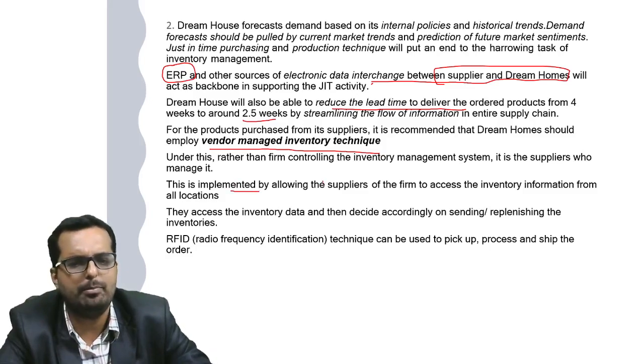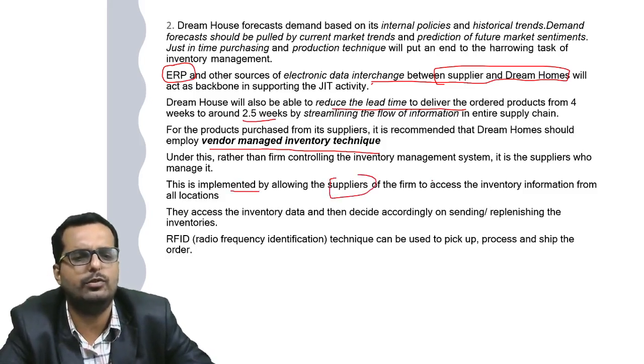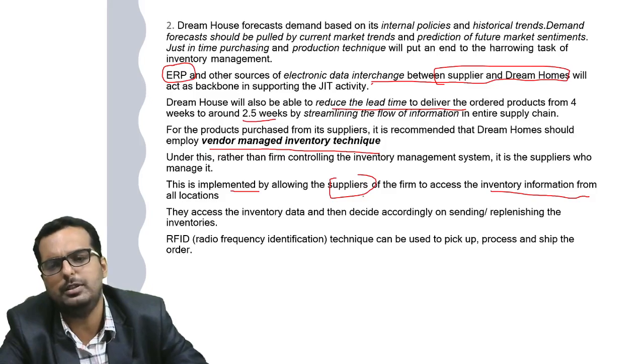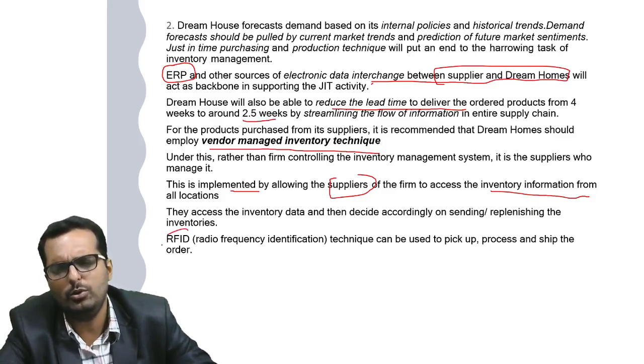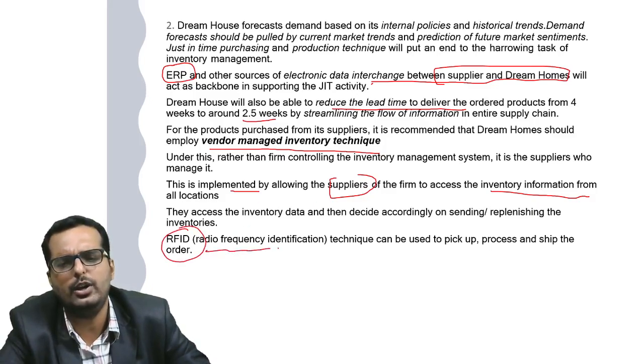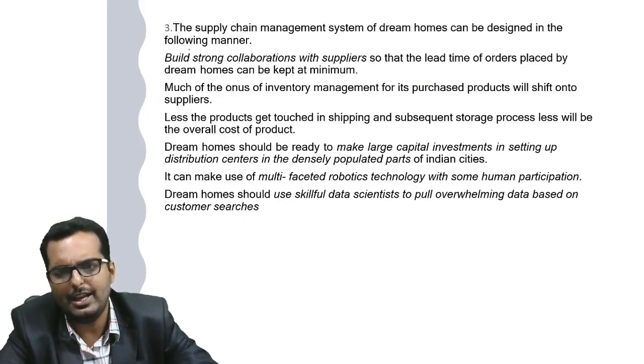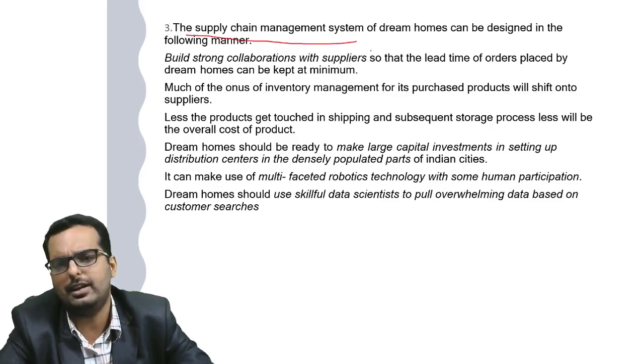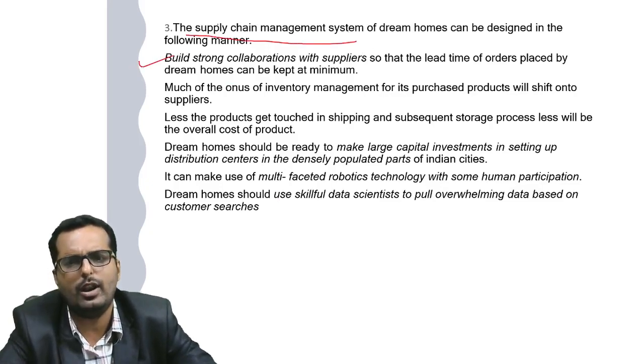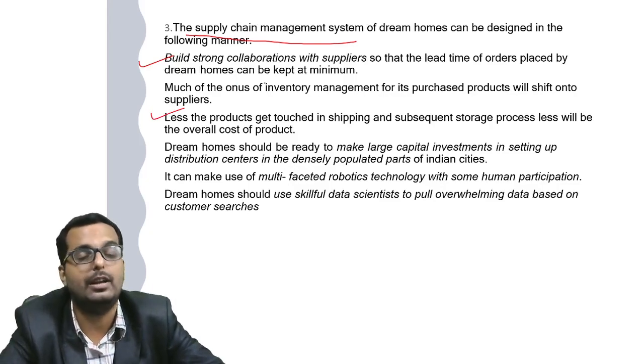This can also be implemented by allowing the suppliers of the firm to access the inventory information from all the locations. They can use techniques called RFID, radio frequency identification. Once you do this supply chain management, you can get a better cost. You can build stronger collaboration, lower stocks, lower carrying costs, and you can overall make better profits.